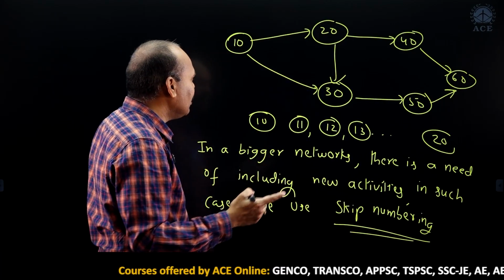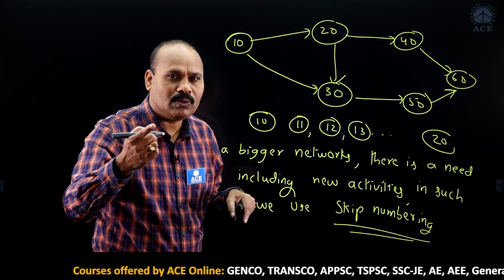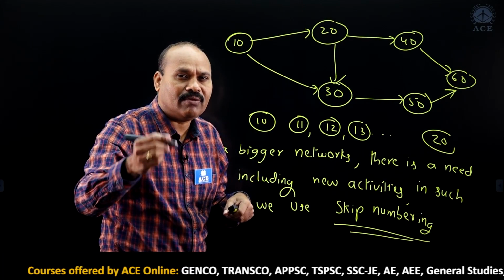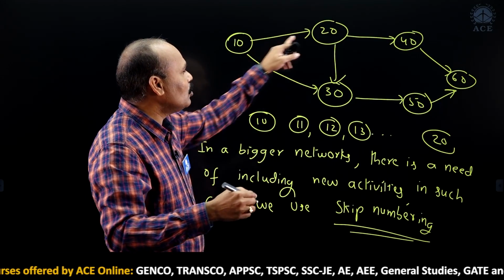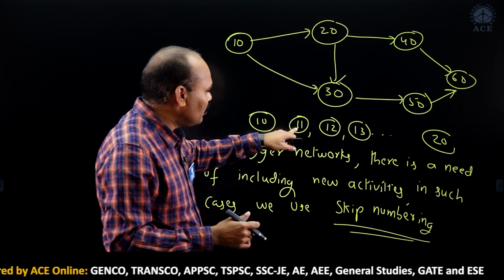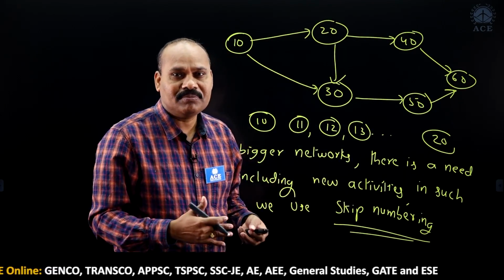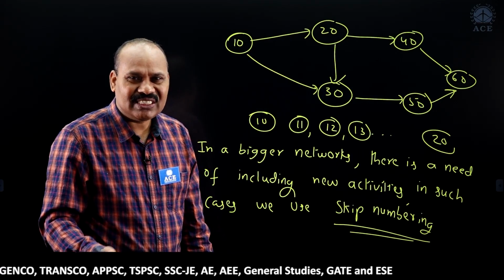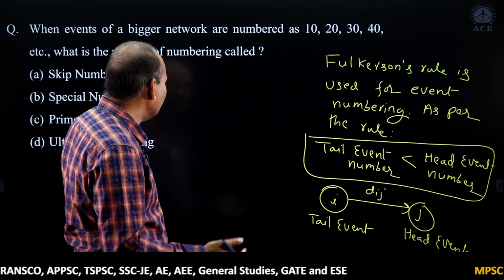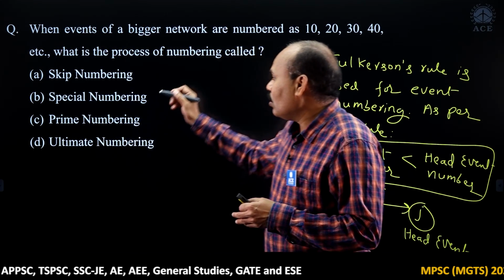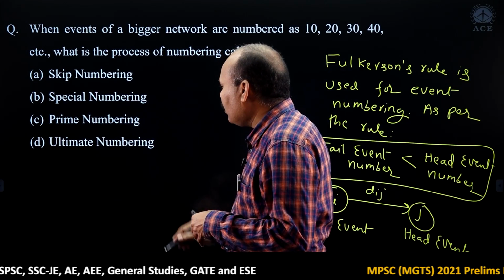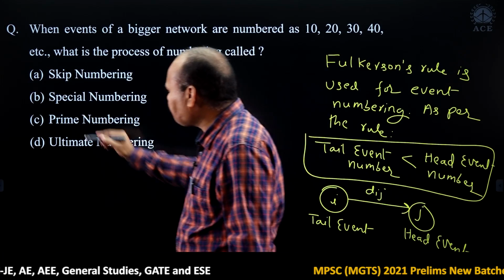Skip numbering means 10, actually 11 I have to give. Instead of taking 11, 12, directly I am going to 20. So, now I have a possibility of 11, 12, 13 in between. So, this process is known as skip numbering. So, what is the answer? Skip numbering, special numbering, prime numbering, ultimate numbering.